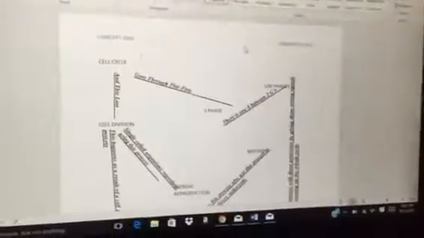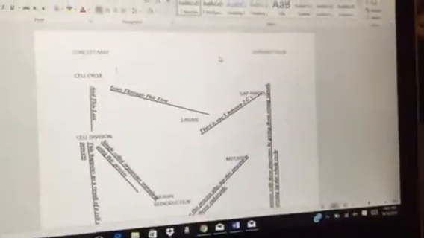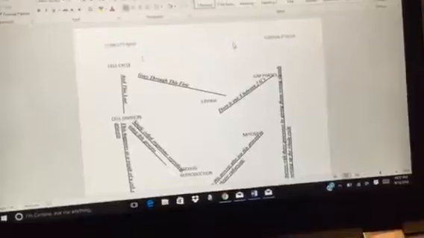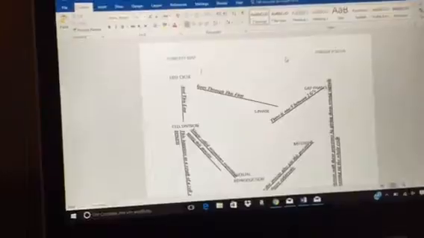Okay, so the first thing we have is the cell cycle. This is the cell cycle. It's the process that the cell goes through. Every single cell goes through it. Reproduction, etc. The first thing it goes through is a gap phase, the G1 gap